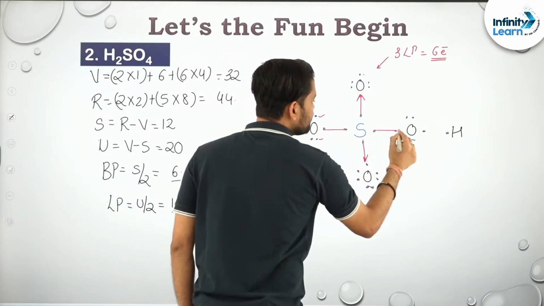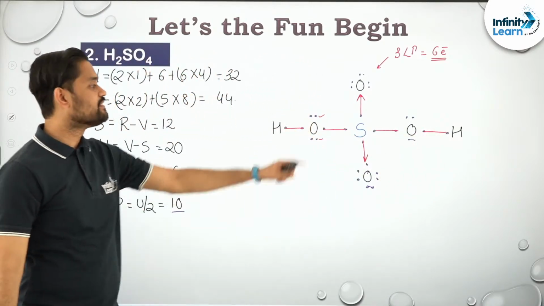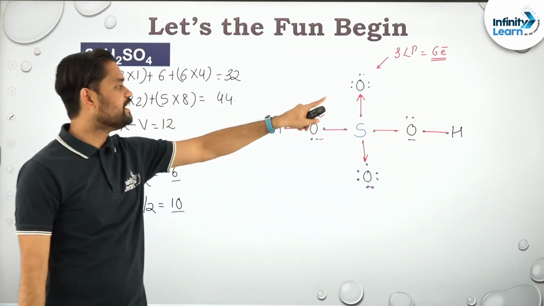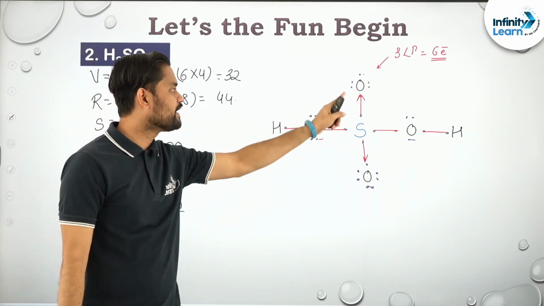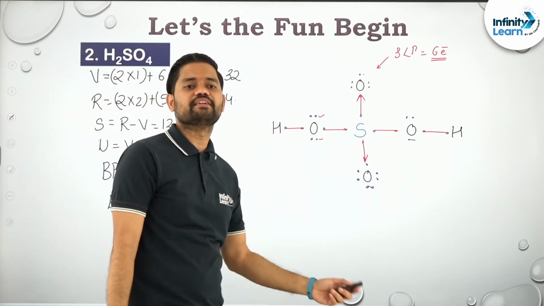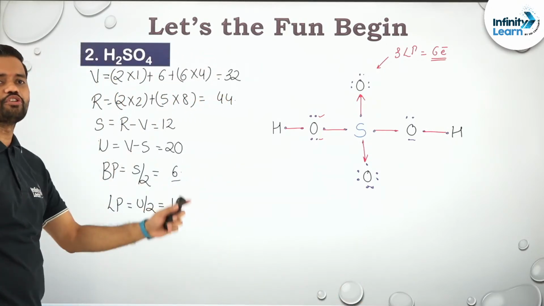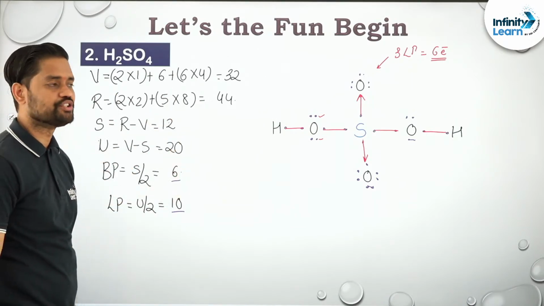Here single bond, single bond, single bond, single bond, so this is the structure. Since sulfur is showing a coordinate bond formation and it belongs to the third period, can I say this coordinate bond can be converted into a double bond? Answer is yes, we can do that. Clear? Perfect. So this is the Lewis structure of H2SO4. Clear? I hope guys you must have understood this particular structure as well.